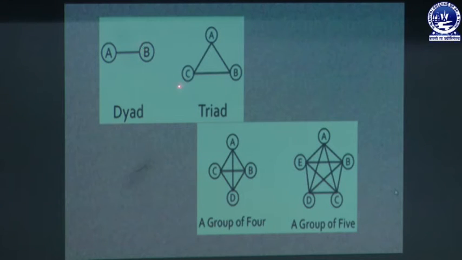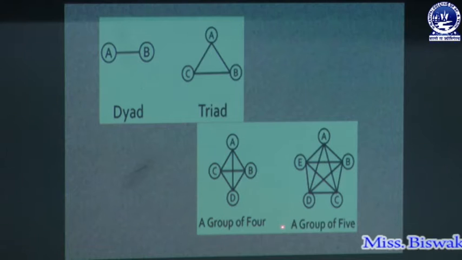In triad, there are three members, A, B, and C. A has a relationship with B and C, B has a relationship with C and A, and C has a relationship with A and B. So there are three relations, and you can see that triangle, and through that you can know there are three relations.